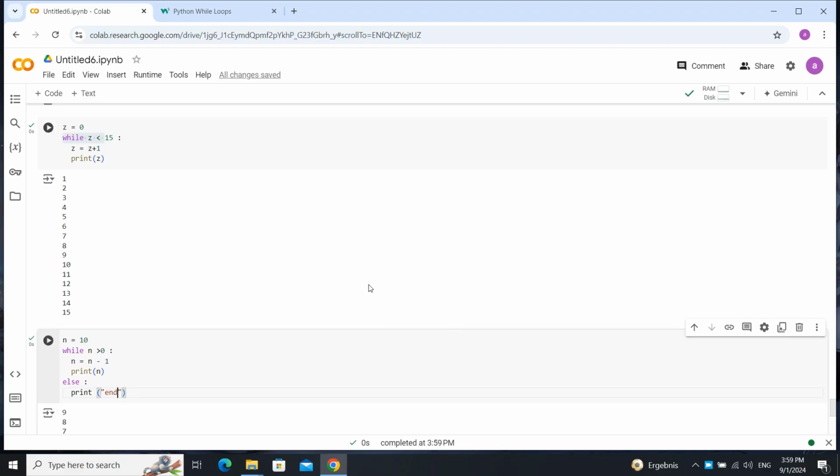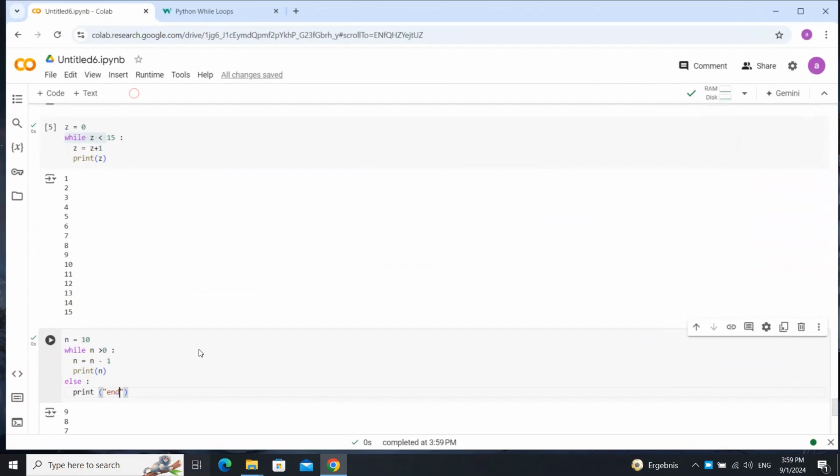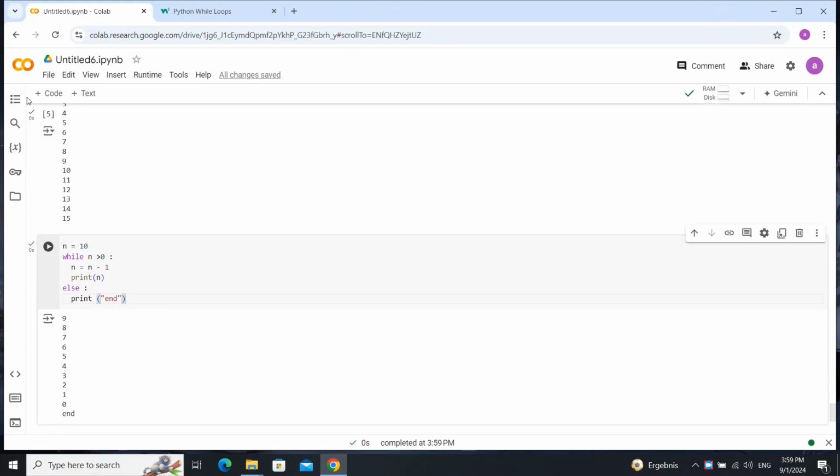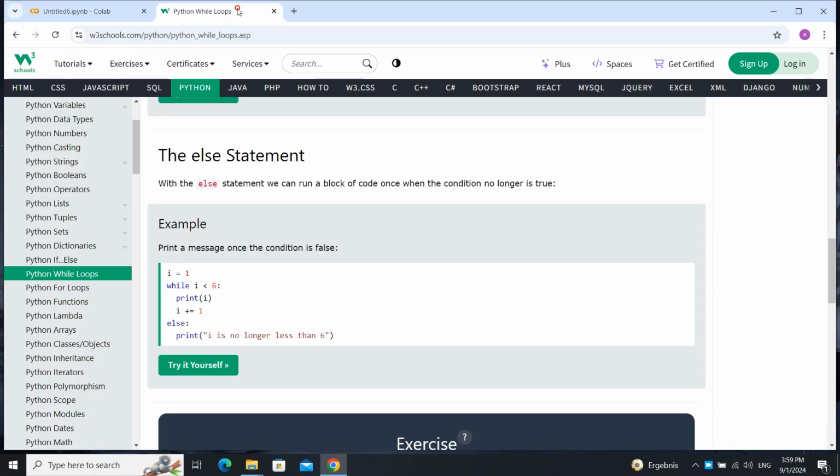Let's run it. As you can see, when the while ended, it printed the else.